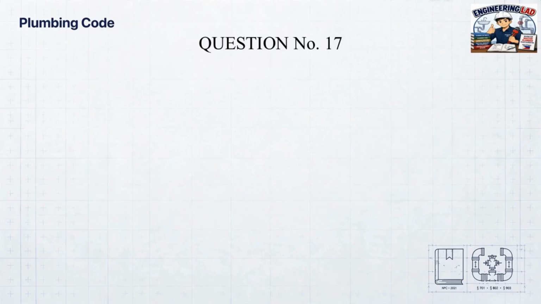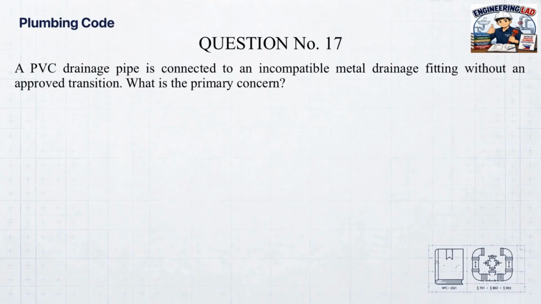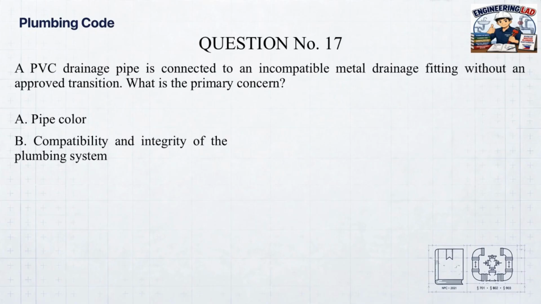Question number 17. A PVC drainage pipe is connected to an incompatible metal drainage fitting without an approved transition. What is the primary concern? A. Pipe color. B. Compatibility and integrity of the plumbing system. C. Water temperature only. D. Fixture count.